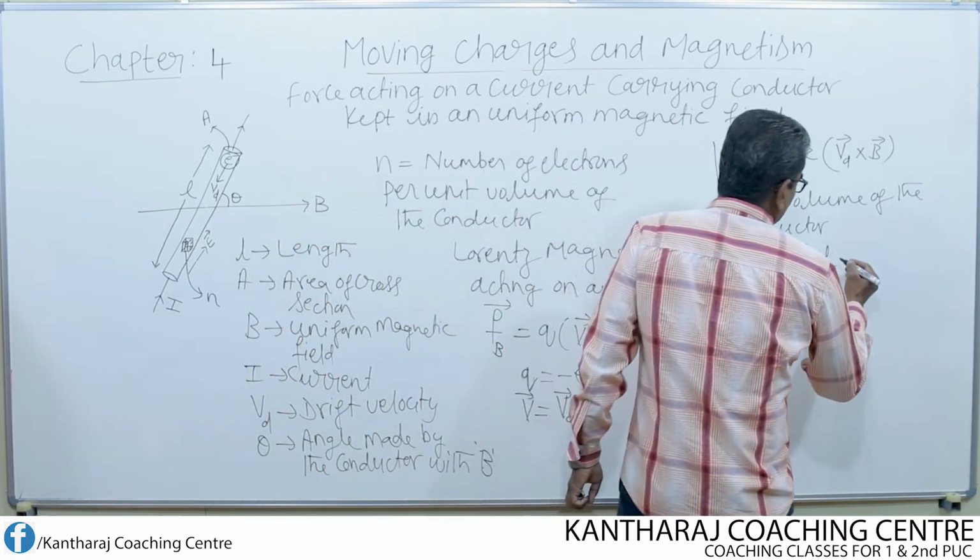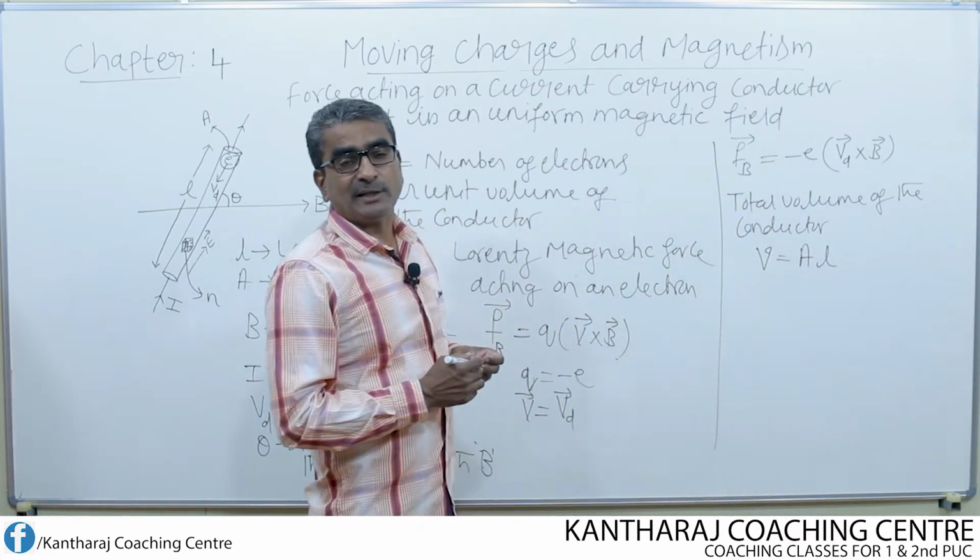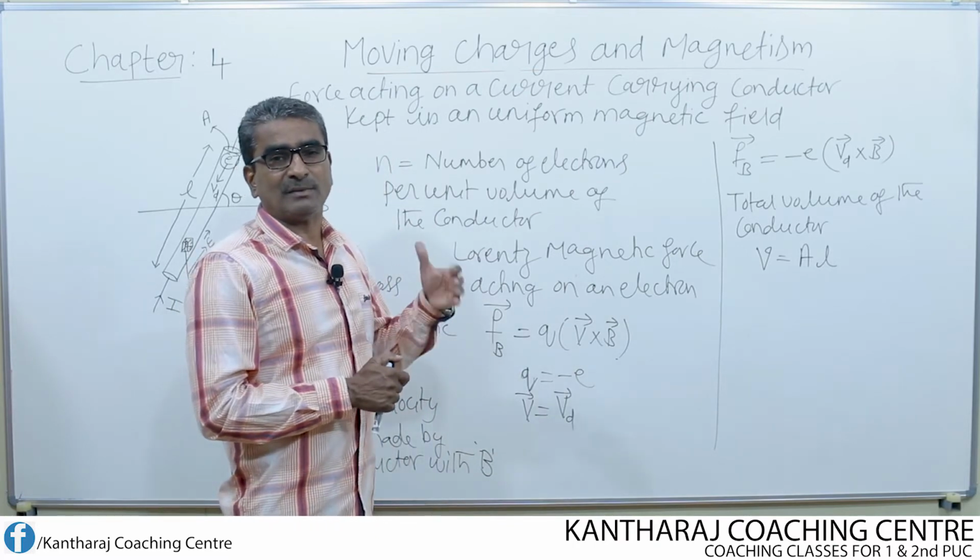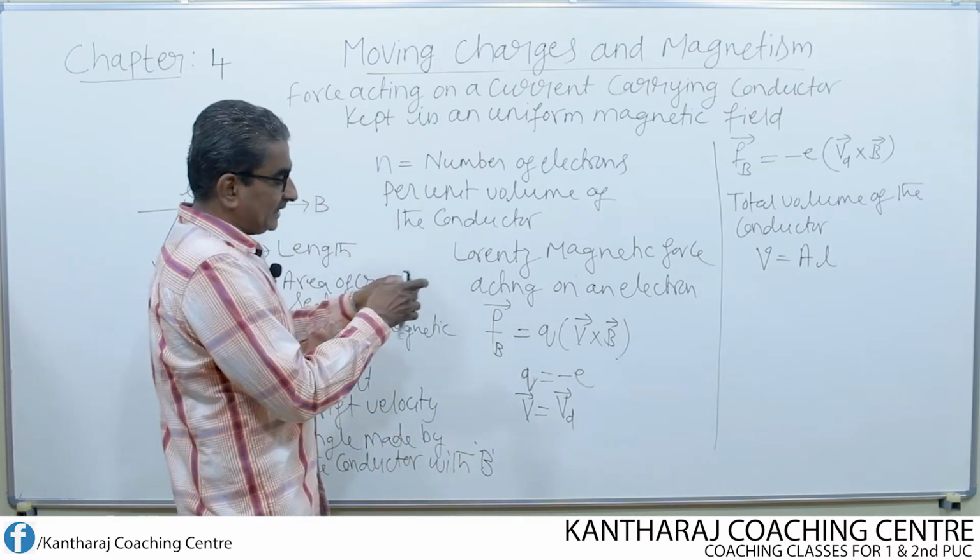So what will be the total number of electrons, or total charge, present in this entire conductor?